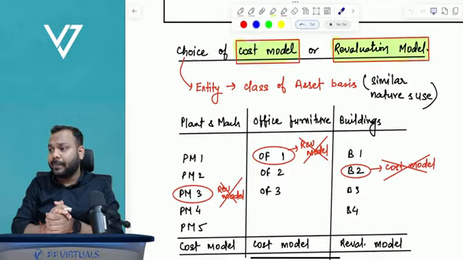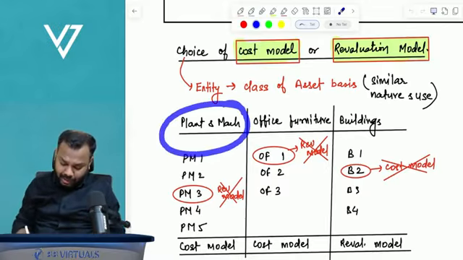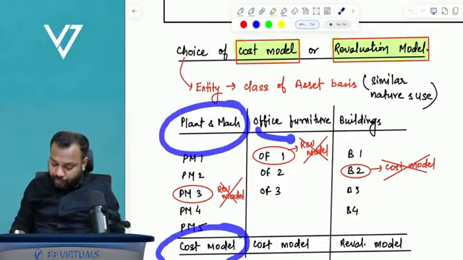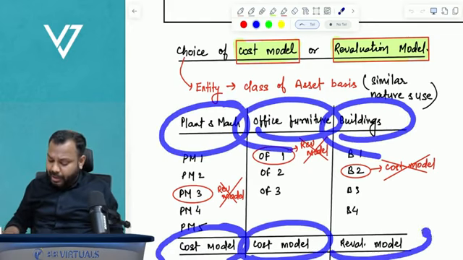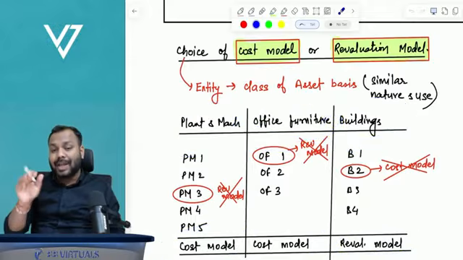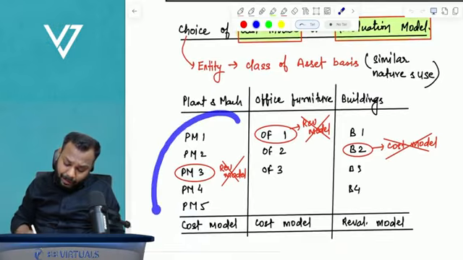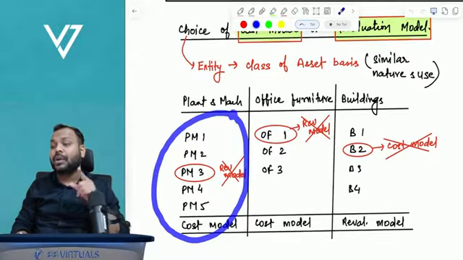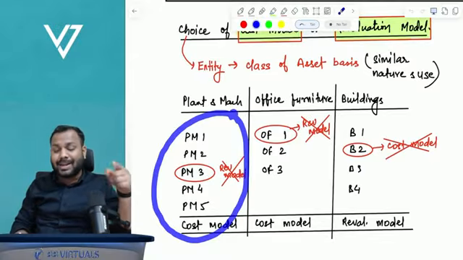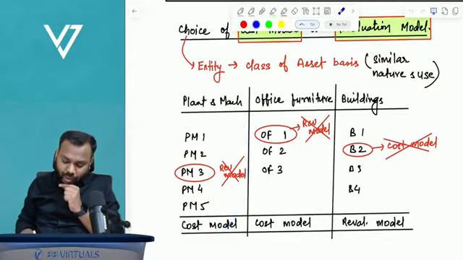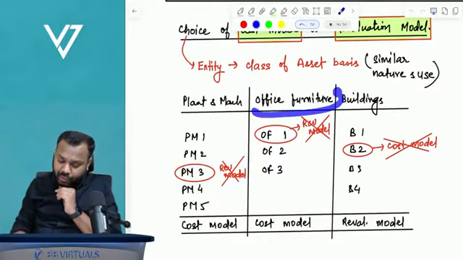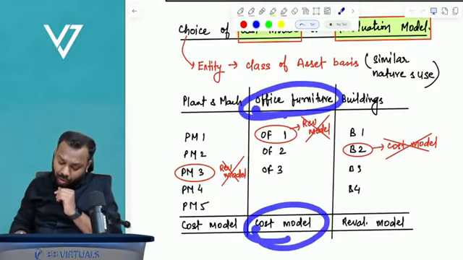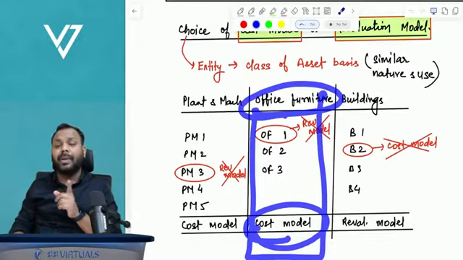Now, assuming there are three classes of assets: plant and machinery, office furniture, and buildings. The entity has opted to adopt cost model for plant and machinery, cost model for office furniture, but revaluation model for buildings. So all the plant and machinery should be at cost model only. It can't be that plant machinery 3 is kept under revaluation model. Can we do that? No, we can't. If office furniture is under cost model, all the office furniture will be under cost model.